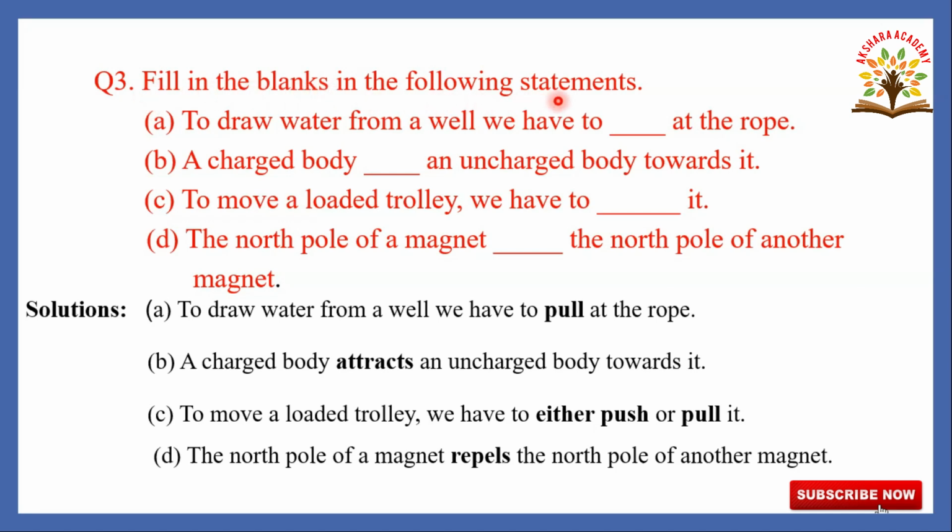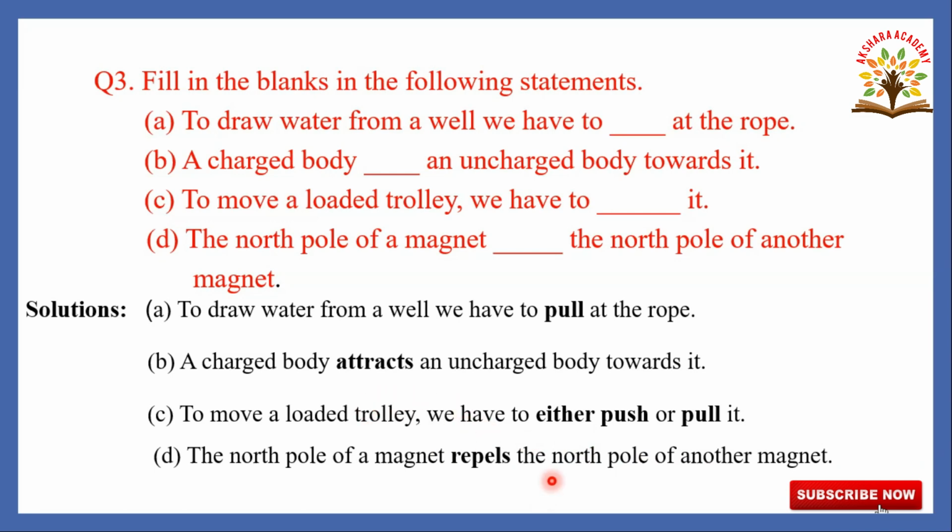Now, go for third one. Fill in the blanks in the following statements. First one, to draw water from a well, we have to dash at the rope. We have to pull or push. We withdraw water, we have to pull the rope. So, to draw water from a well, we have to pull at the rope. Go to the second one. A charged body dash an uncharged body towards it. Here, what should be here? Attracts. So, a charged body attracts an uncharged body towards it. Third one, to move a loaded trolley, we have to dash it.